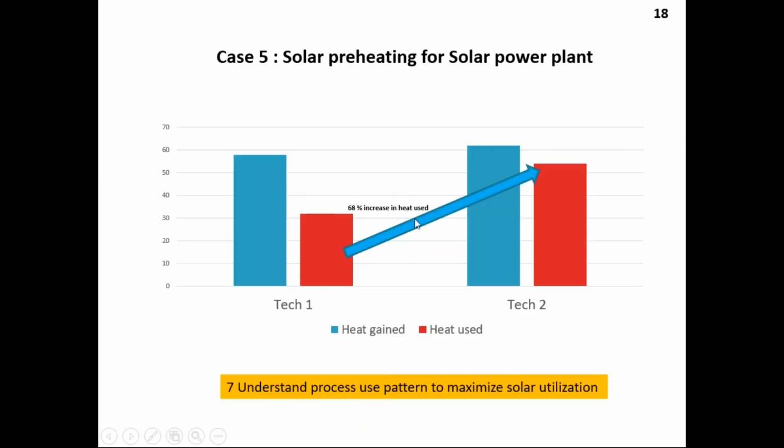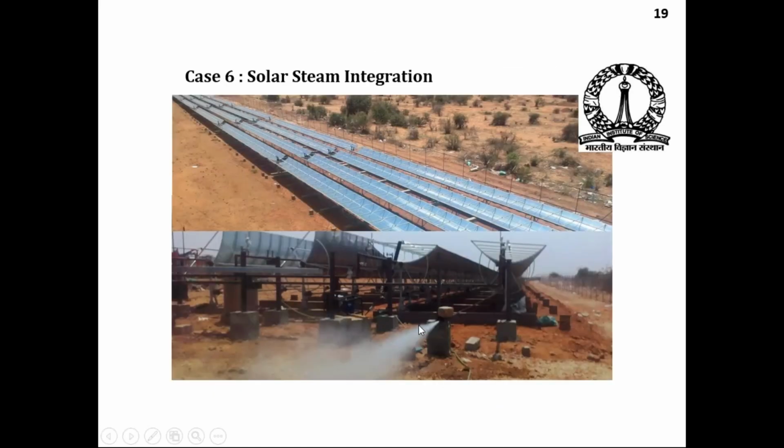So you need to understand the process. By using this arrangement, there was a 68% increase in the heat use. Earlier you were using this much heat. Now with this type of integration, the heat usage was increased by 68%. So you need to understand the process use pattern to maximize solar utilization.